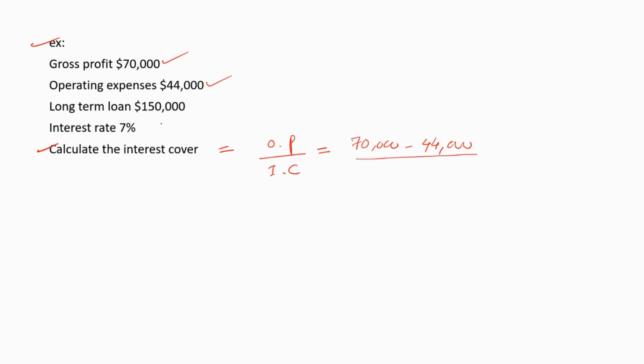What is the interest cost? They have not given us the interest cost directly, so we have to calculate it, which is equal to the long-term loan, which is 150,000, multiplied by the interest rate, which is 7%. So the interest cost is equal to 150,000 multiplied by 7%. We have to convert 7% into a decimal value, so divided by 100. So the interest cost is equal to 105,000.